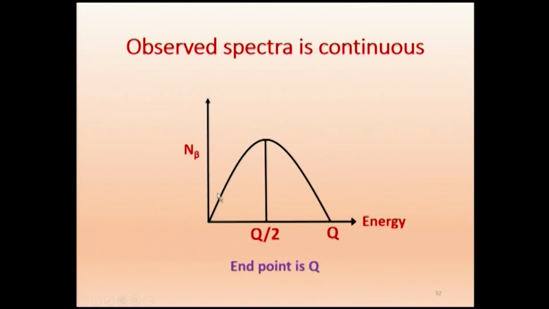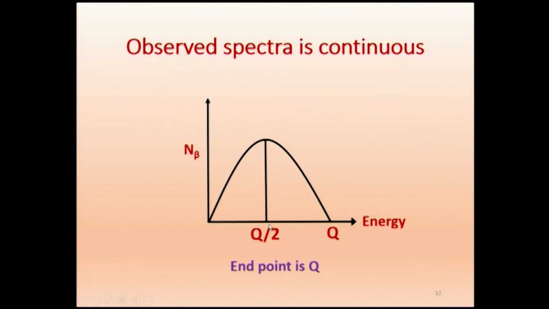But the experimental observation was not so. The observed spectra is continuous. We found that the observed spectra is continuous like this. Instead of being monoenergetic, the spectra is continuous. So, it changes smoothly like this, almost like a reverse parabola, and then it comes this way. This is the number of beta particles. So this is the experimental curve.